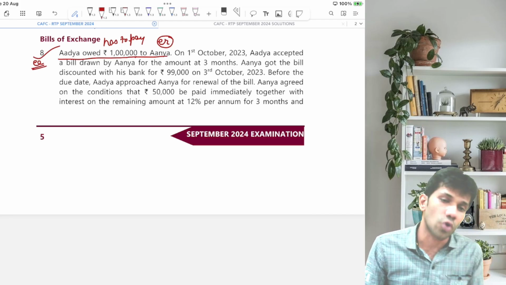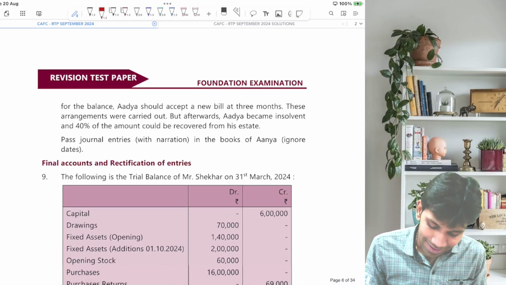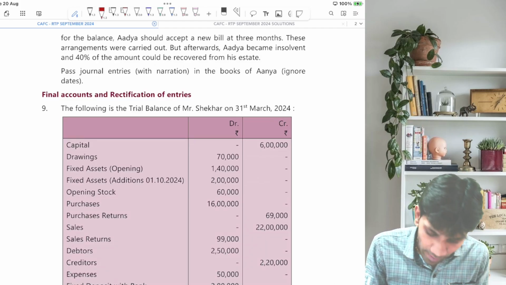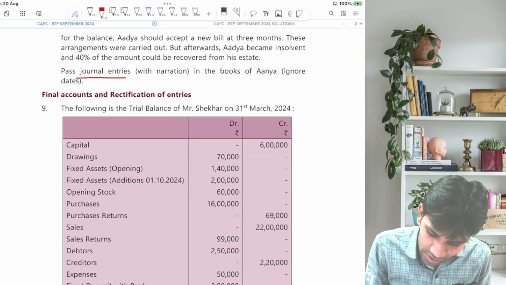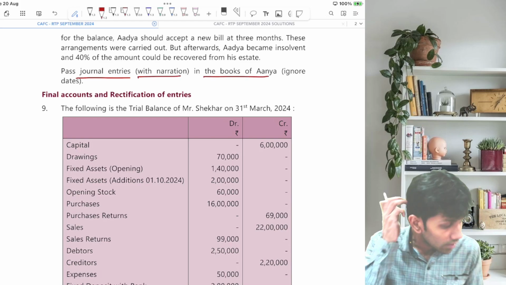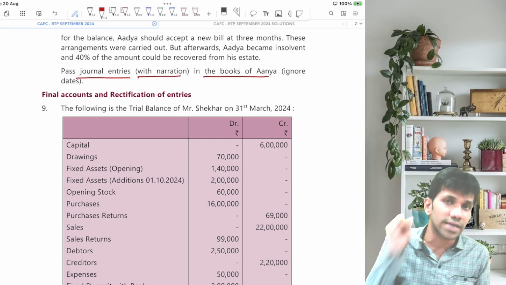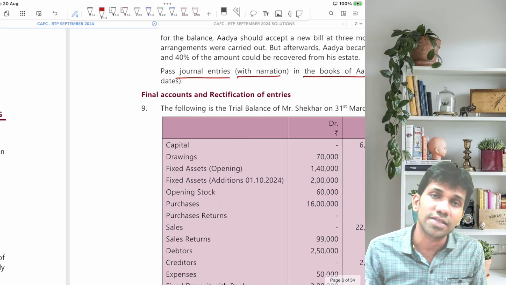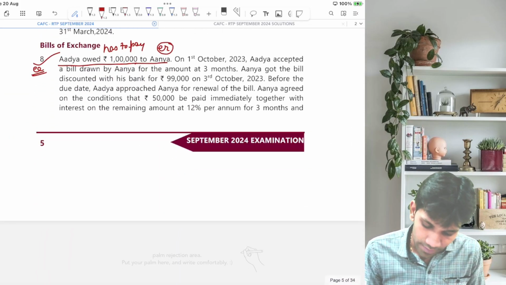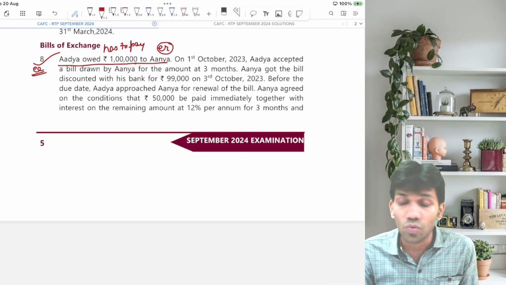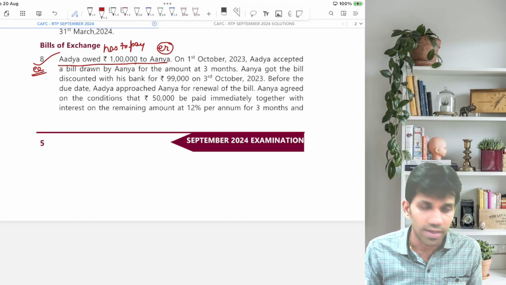After deciding who is drawer and drawee, read the last line. In whose books they have asked us the entries? Pass journal entries with narration in the books of Anya, and ignore dates. So dates need to be ignored and they have asked entries in the books of drawer. So let's go one by one. So Adya has to pay to Anya. So Adya is the drawee and Anya is the drawer.